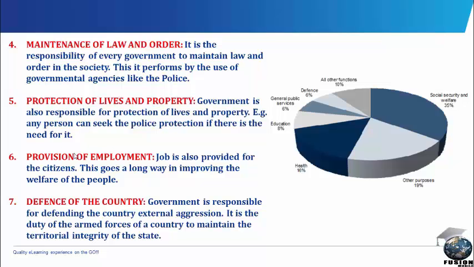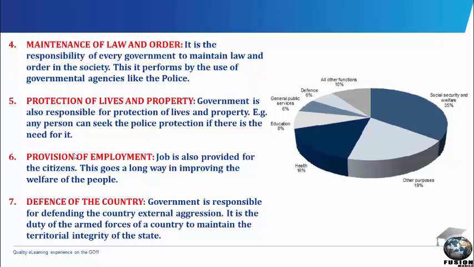It is also the function of every government and also its responsibility to maintain law and order in the society. This is performed by the use of governmental agencies like the police, like the State Security Service, like the National Security and Civil Defense Corps, and this is done to ensure a state where everybody is at rest to be able to express themselves since there is law and order. Then the next one is protection of lives and property. Government is also responsible to protect the lives and property of its citizenry. Any person can seek police protection if there is need for it.